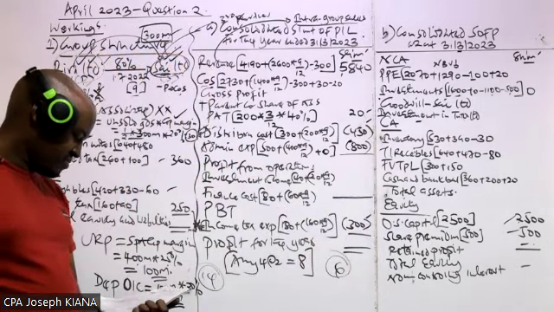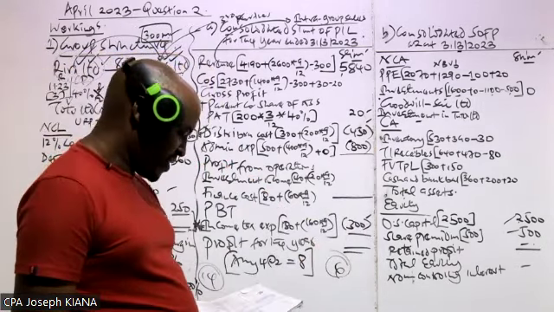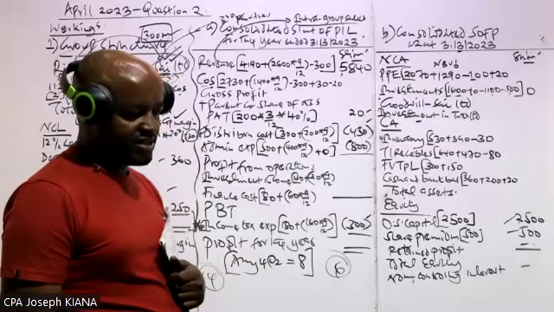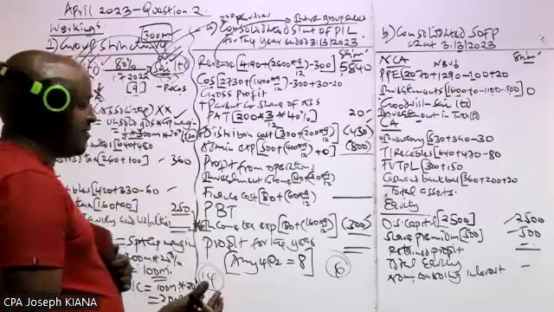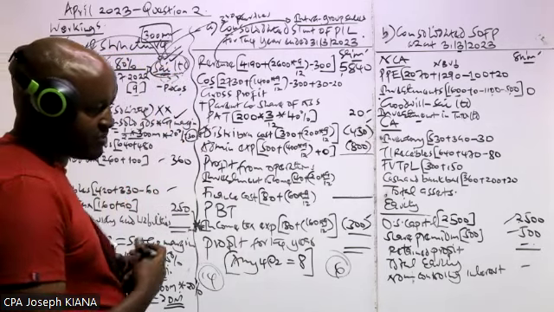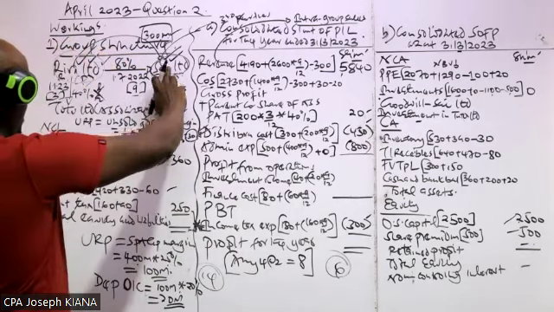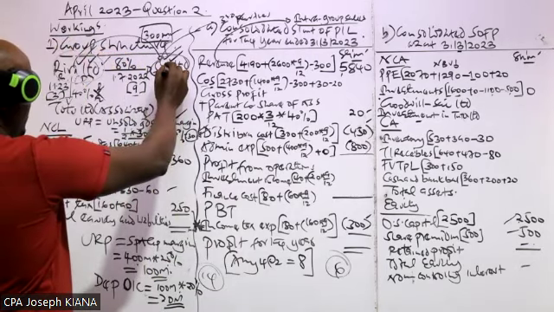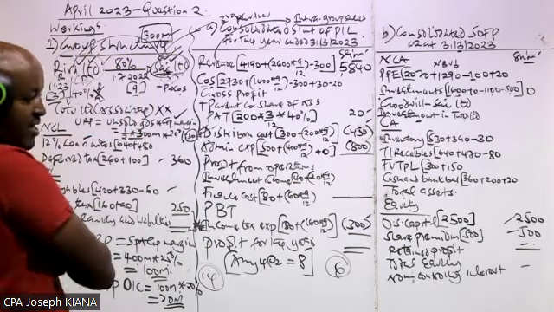Then finally, we are told none of the group companies had paid dividends. So the reason why you're given that information is because once a company paid dividends, some of those dividends are paid to the parent company.